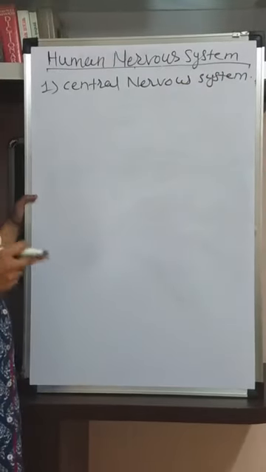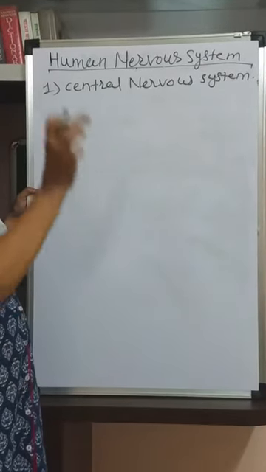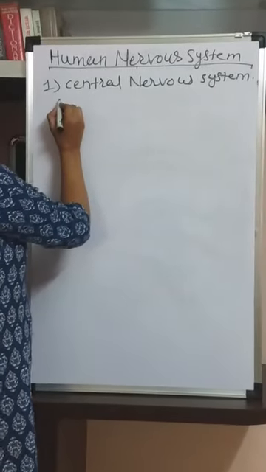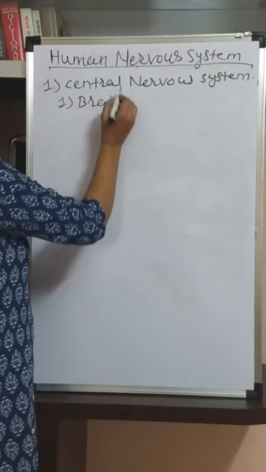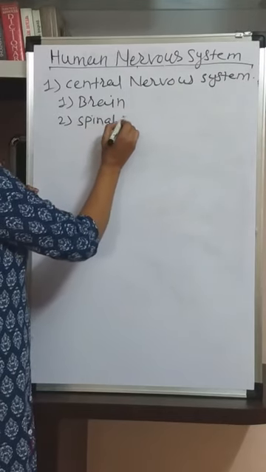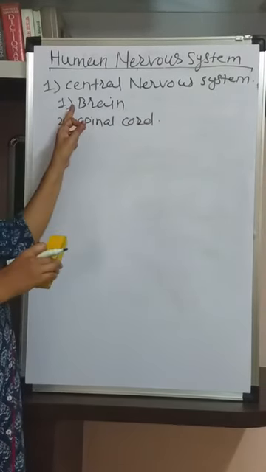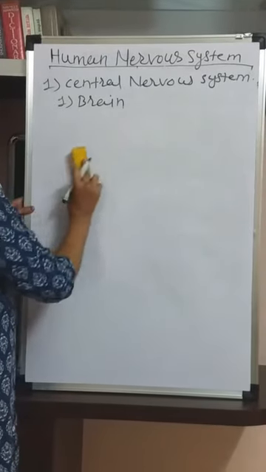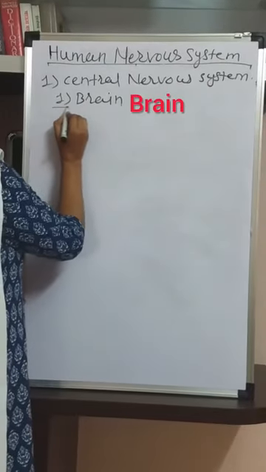The central nervous system is the part of the nervous system which is present at the central axis of the body, or the central side of the body. So it is called the central nervous system, and it consists of two parts, the brain and the spinal cord. Now we are going to study the brain and spinal cord. So the first part of the human nervous system is of course the brain.